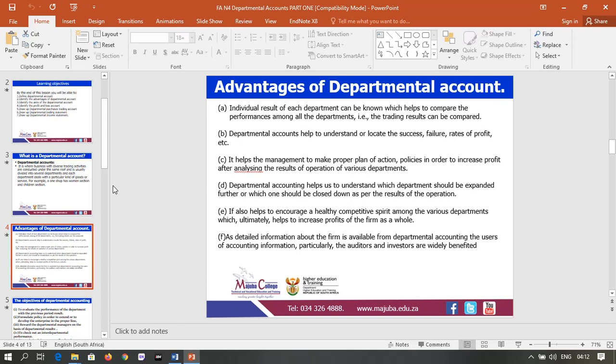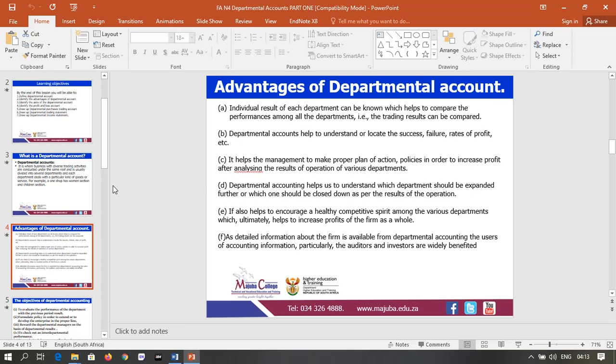It also helps the management to make proper plans of action and policies in order to increase profits after analyzing the results of operation of various departments. It also helps to understand which department should be expanded.